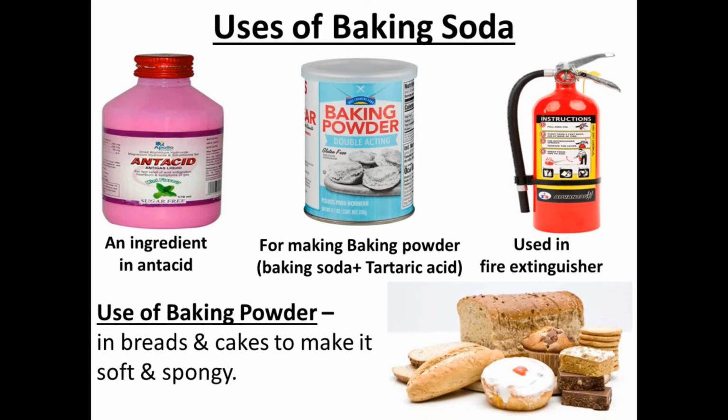Next are the uses of baking soda. Baking soda is used as an ingredient in antacids. Antacids are tablets or syrups to cure acidity. When we discussed pH, I told you about antacids. They are tablets or syrups to cure acidity. So in antacids, baking soda is used.